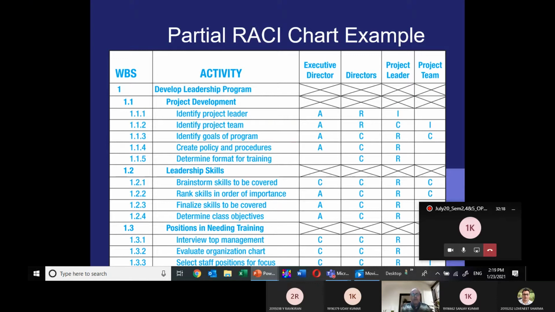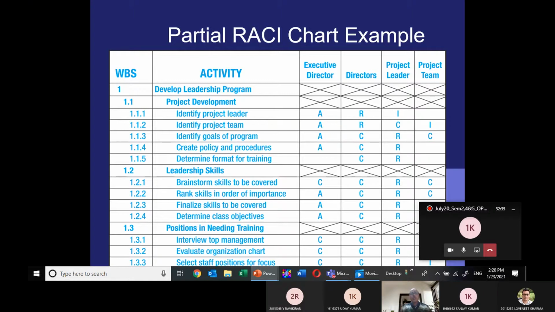Develop leadership program is a project. Under that, you have the activity, project development 1.1. And under that project activity, there are some tasks, 5 tasks are there.